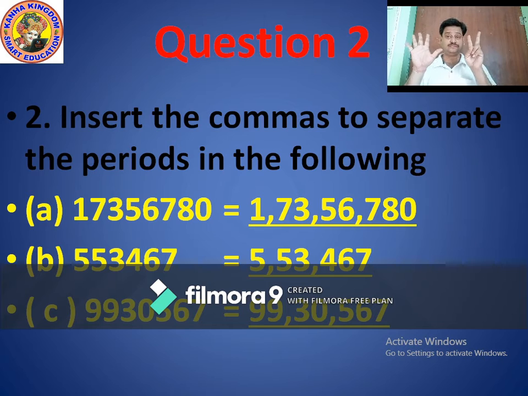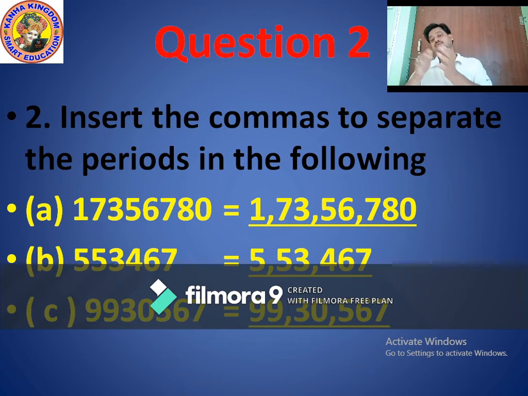The total how many digits? Correct, 7 digits. In 7 digits, how many periods come? Very good. 3 periods. What are they? Ones period, thousands period and lakhs period. In lakhs period, how many digits? Yes, 2 digits. And what is the name of the lakhs place values? 5 5, because both the numbers come in lakhs period.